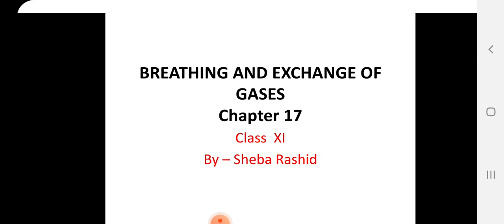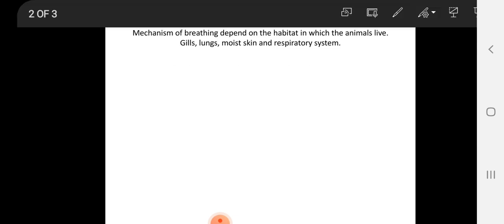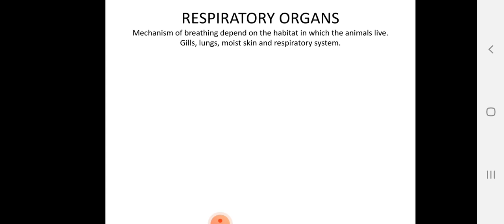Now we take the second slide, which is respiratory organs. Respiratory organs and the mechanism of breathing depend on the habitat in which the animal lives. Poriferans, coelenterates and flatworms do not have any special organ structure, and exchange of gases takes place in them by simple diffusion over the entire body surface.